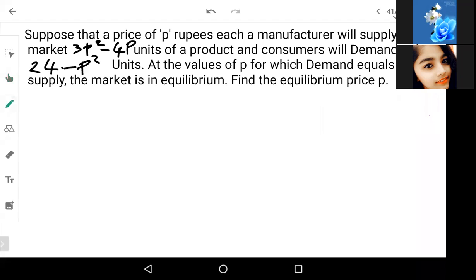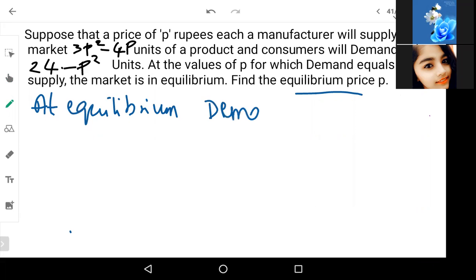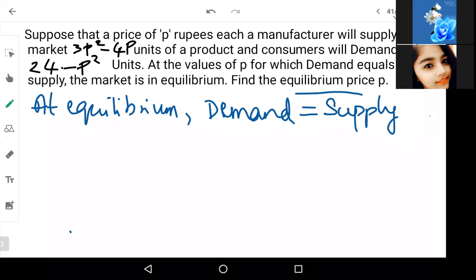So what we will be doing here is we have to find out the equilibrium price. What is equilibrium price? Equilibrium price is nothing but when the demand, at a certain price, is equal to the supply at that price, then it is called the equilibrium price P. Correct. Both demand as well as supply will be equal.